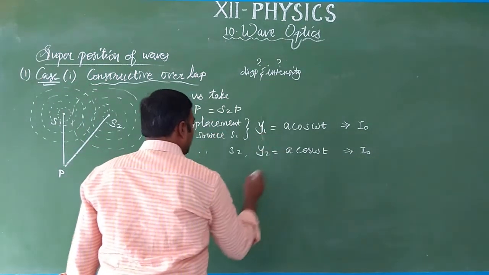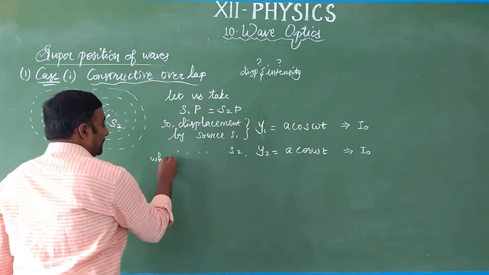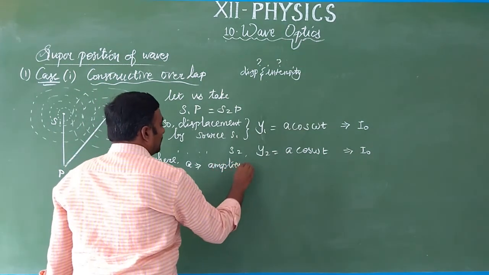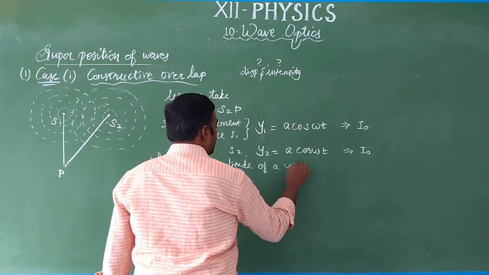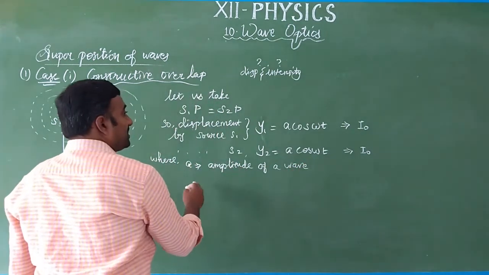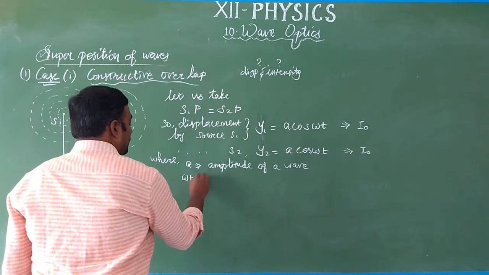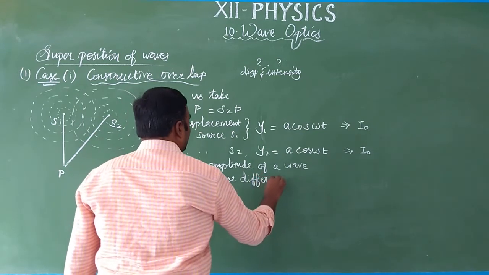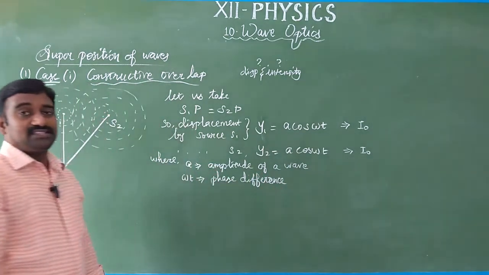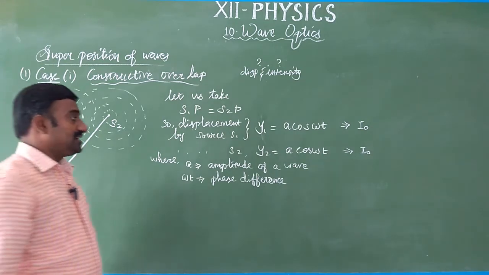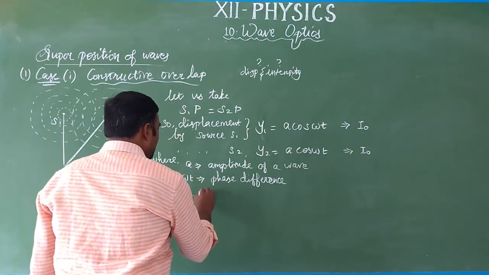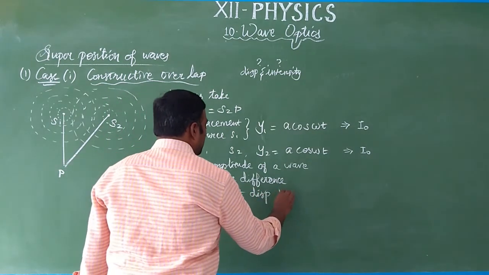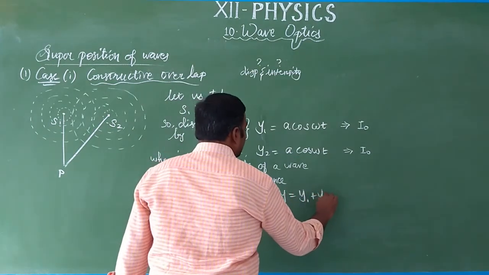This is our displacement wave equation for a wave, where A is the amplitude of the wave and omega t is nothing but the phase. But what does the superposition of waves say? It is a vector sum, no? Yes. Therefore, the resultant displacement is the sum of the displacements of the two waves.